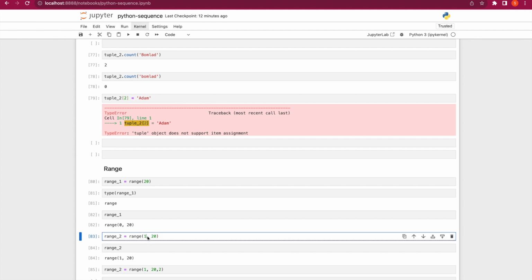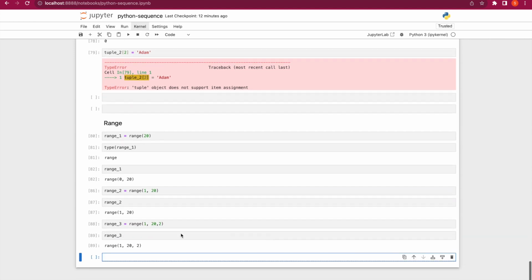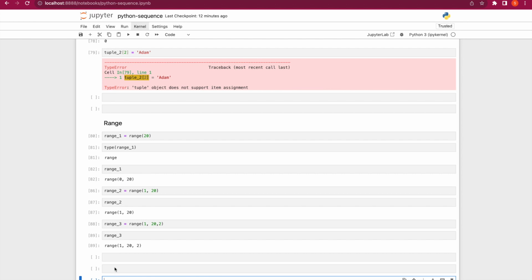Oh, sorry, I want to use range 3 for this. So range 3, then range 3. We have 1, 20, 2. Then you can see this. So let's try and create a list from this range 1, range 2, range 3.